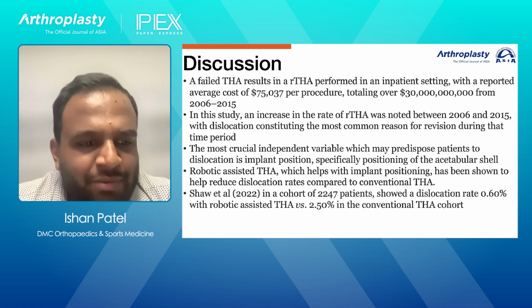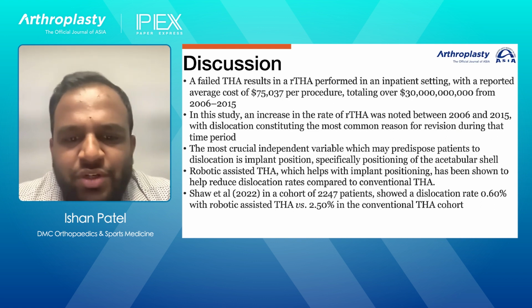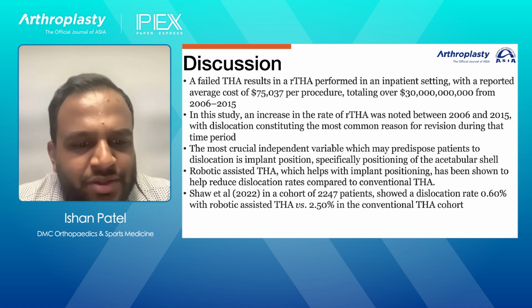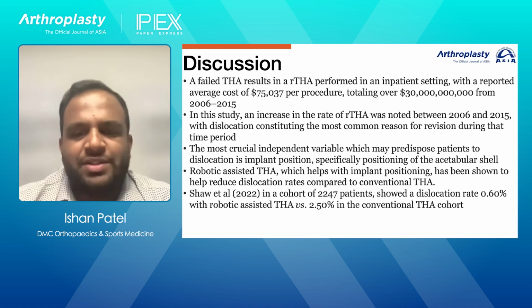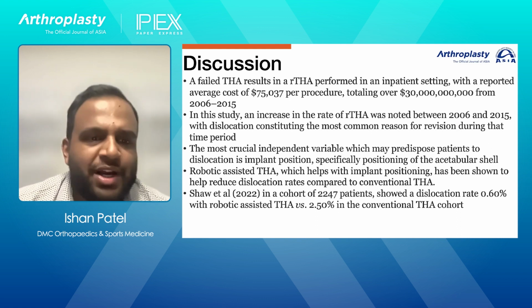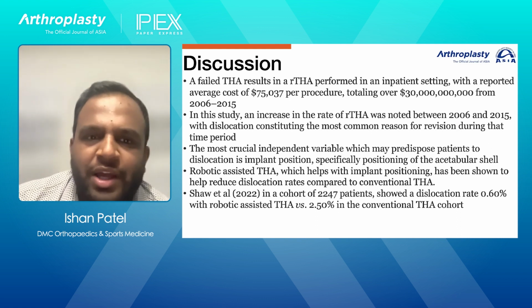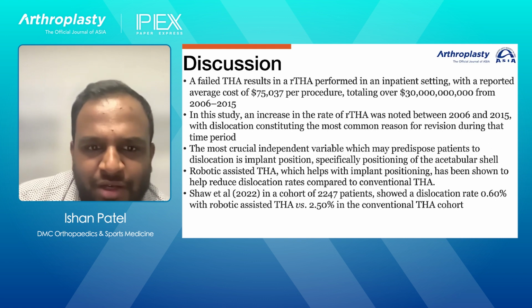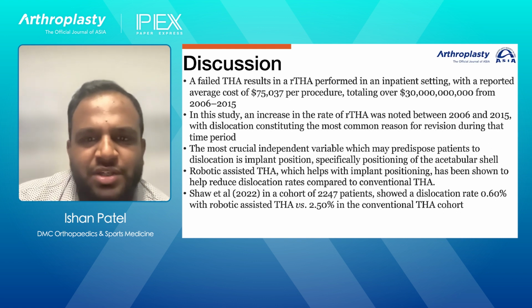There's a study that was recently done by Shah et al. with a cohort of about 2,200 patients, which showed a dislocation rate of about 0.6% with robotic assisted hips versus 2.5% in the conventional total hip group. And something to keep in mind as we move forward, increasing the amount of procedures that we're doing, is looking to other technologies to help decrease the risk of complications.